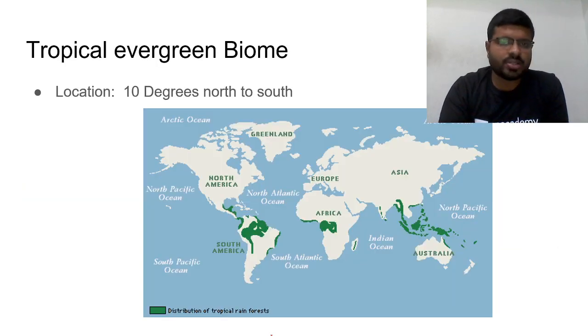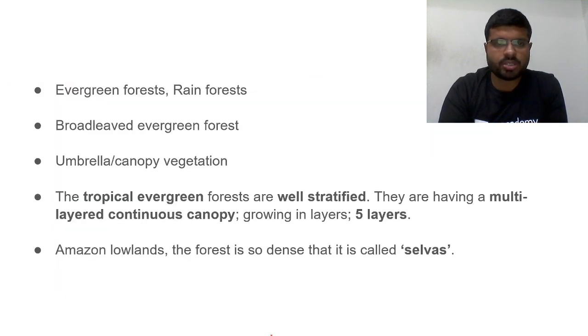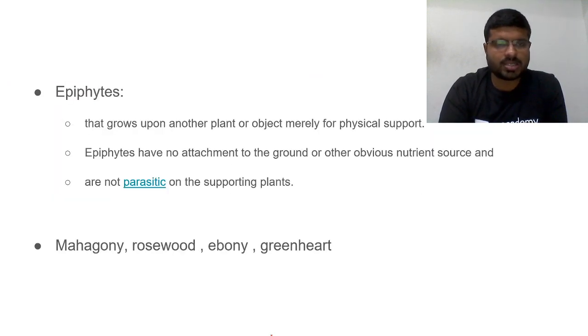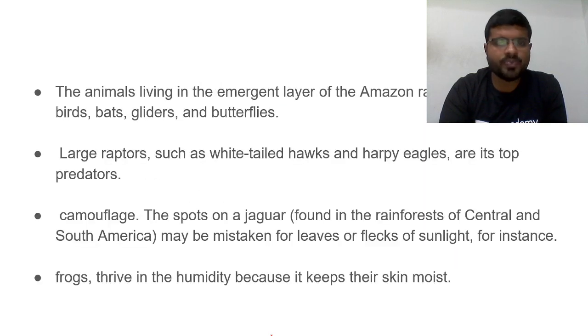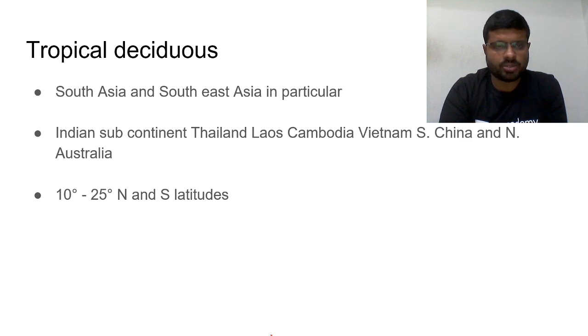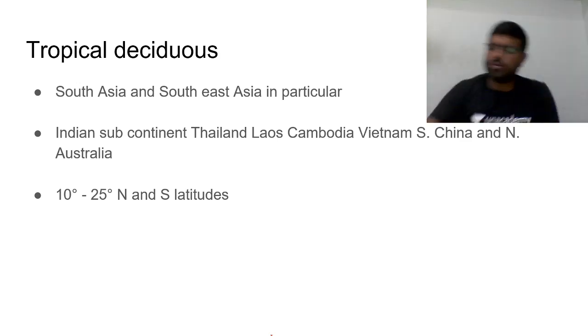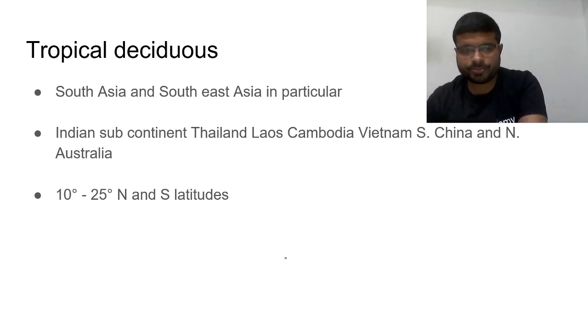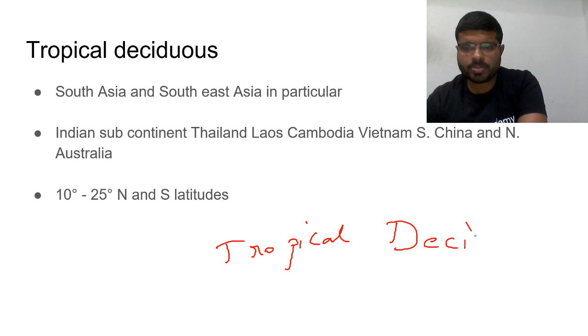Yesterday we discussed the tropical evergreen biome, right? In yesterday's class, we discussed the distribution, the characteristics, and the adaptations of animals and plants here, and we roughly understood them. Next, today we'll be discussing another biome, the tropical deciduous biome.